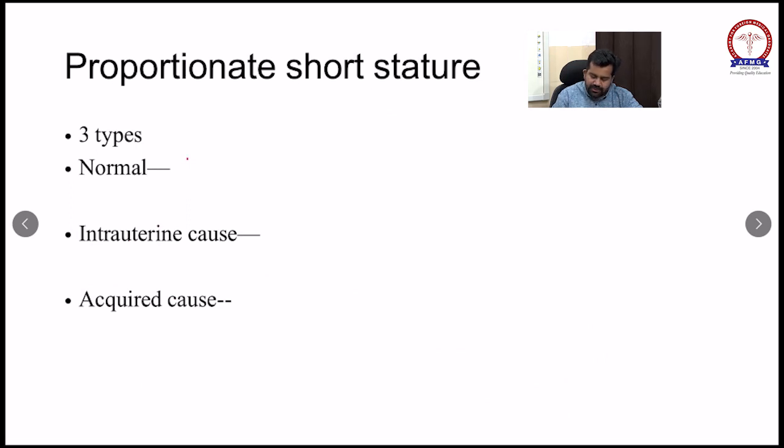So these are two important MCQs. Remember, bone age equal to chronological age is seen in familial short stature. Bone age less than chronological age is seen in constitutional delay in growth and puberty.